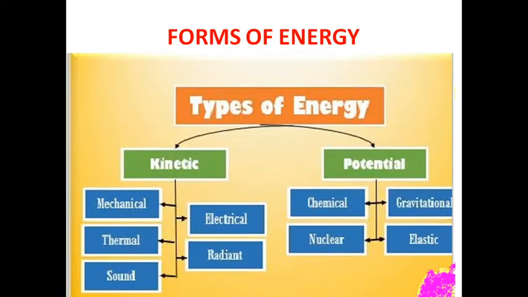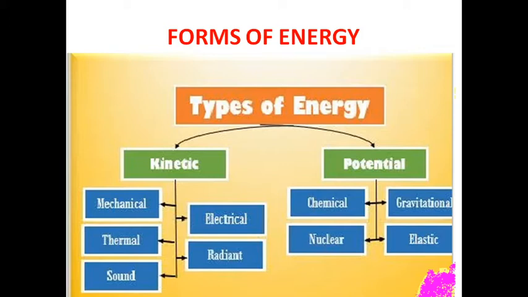Forms of energy are classified into two types. One is forms of energy related to the system. Another is forms of energy associated with the process. First, forms of energy related to the system.